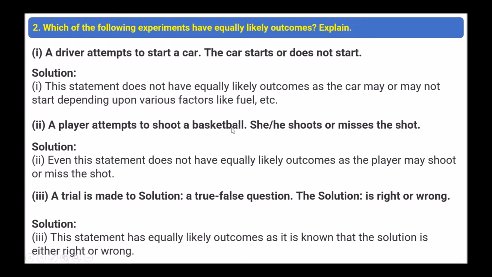A player attempts to shoot a basketball. He shoots or misses the shot. Even this does not have equally likely outcomes. A trial is made to answer a true or false question. The answer is right or wrong. This has equally likely outcomes, as it is known that the answer is either right or wrong.